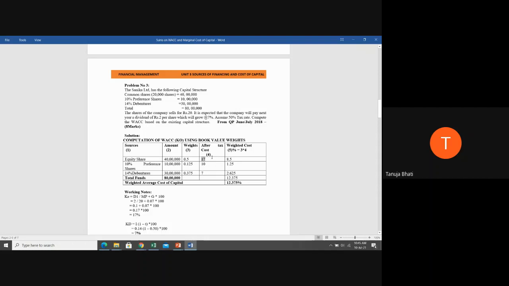Now the fourth column we have understood. The fifth column is the weighted cost, where we have to multiply the weight with the cost. So 0.5 into 17, 0.125 into 10, 0.375 into 7. Next, you have to add all the weighted costs. You will get the weighted average cost of capital to be 12.375%.